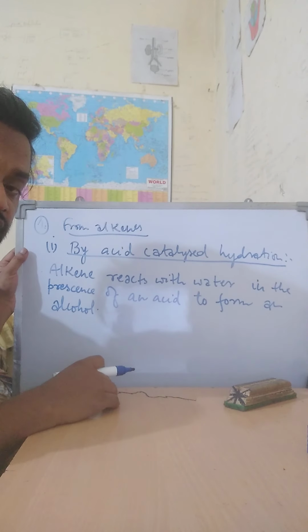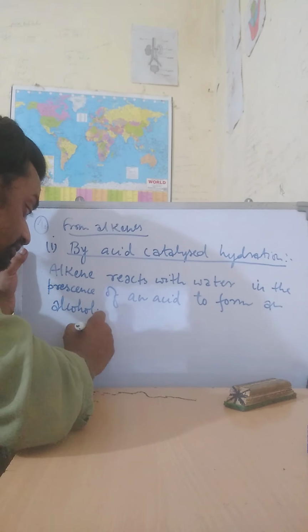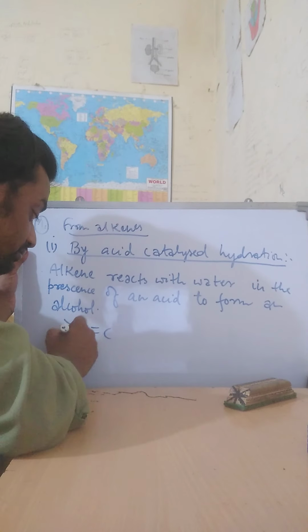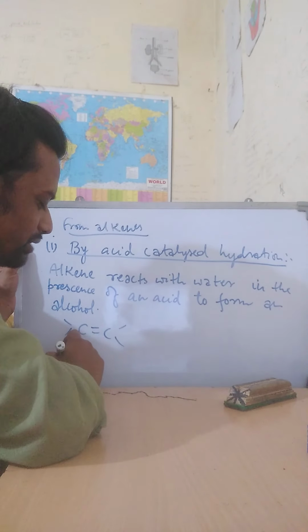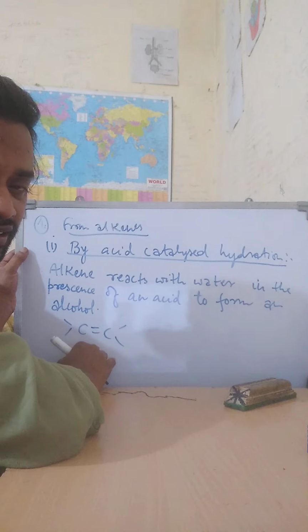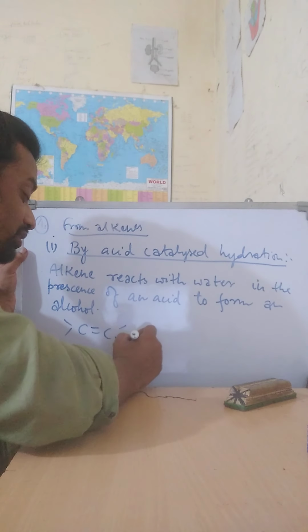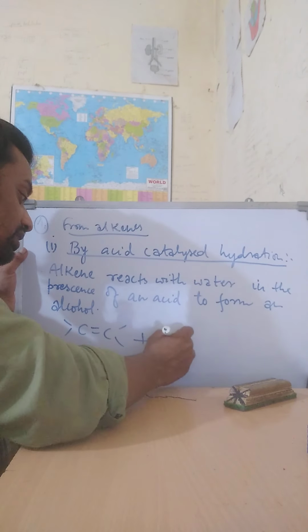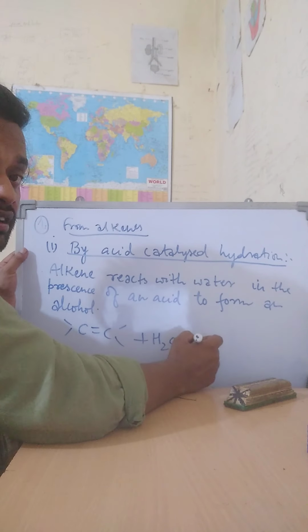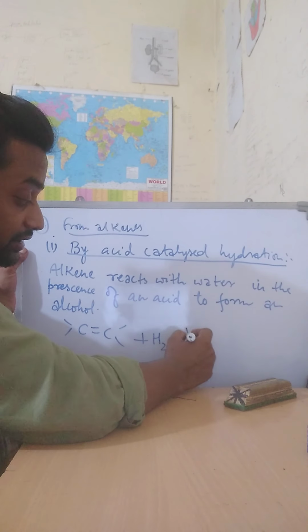So the alkene is C=C. This is the general reaction. You can see that the alkene reacts with water in the presence of an acid.